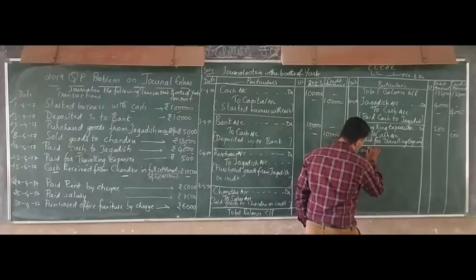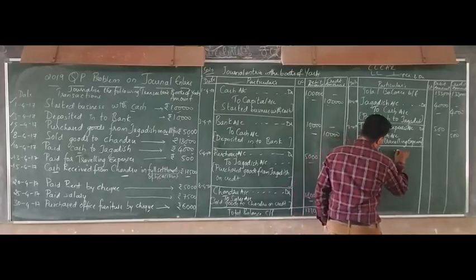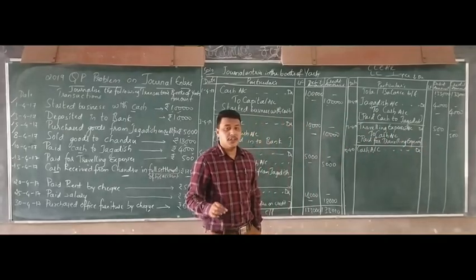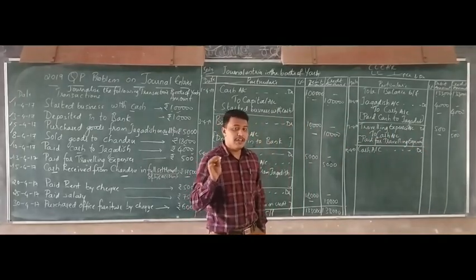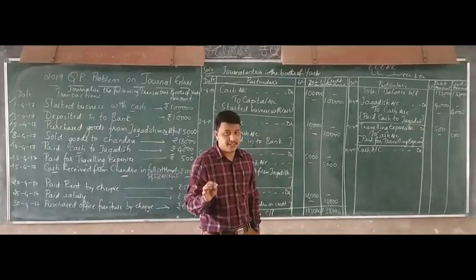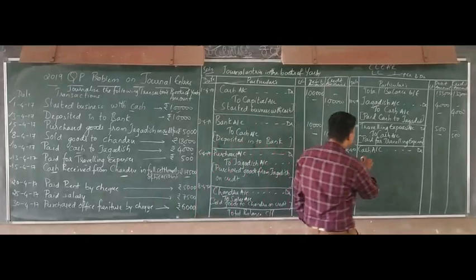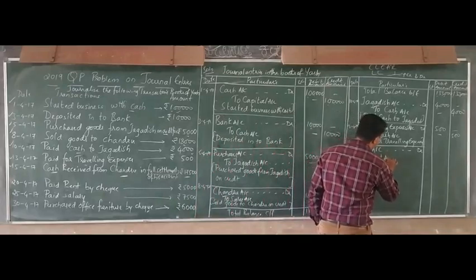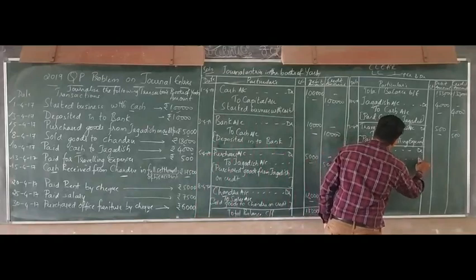Cash account debit. So you are allowing discount. Okay, you are giving discount. So if the business is giving discount, then it should be debited. Okay, so discount account debited to